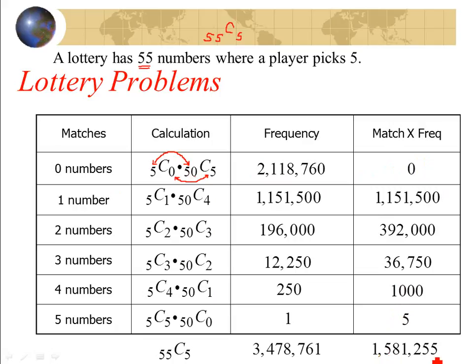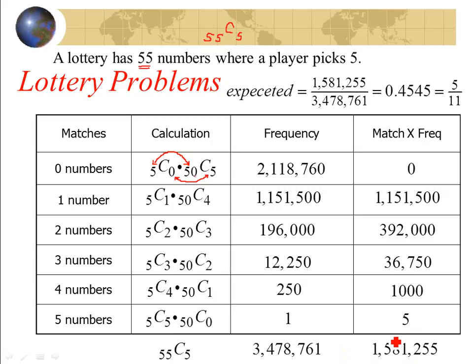This is the sum, and I'm going to divide it by all the numbers I have. So my expected value is my match times my frequency, summed, divided by all the possible outcomes. Now, usually when you calculate an expected value, you do the sum of your outcome, which is x, times the probability of that outcome.